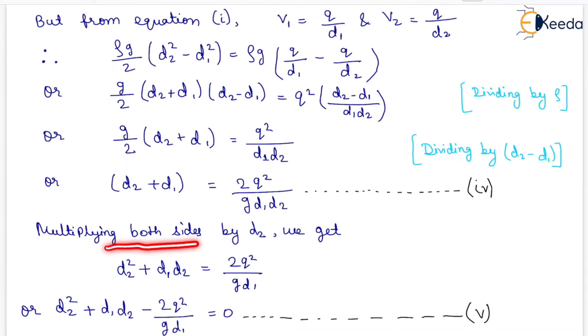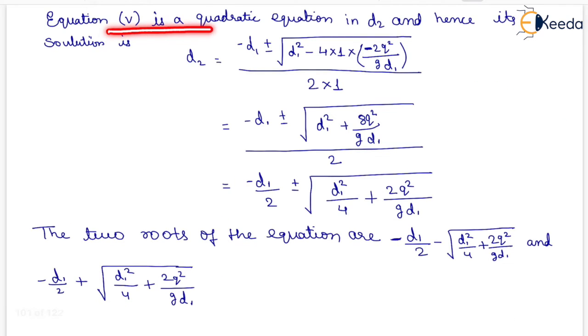Now multiplying both sides by D2, we get D2 square plus D1 D2 equal to 2Q square upon g D1. On solving this, we will have D2 square plus D1 D2 minus 2Q square upon g D1 equal to 0, which is our fifth equation. Now equation fifth is a quadratic equation in D2 and hence its solution is derived from the formula, that is D2 equals minus D1 plus minus under root of D1 square minus 4 into 1 into minus 2Q square upon g D1, upon 2 into 1.